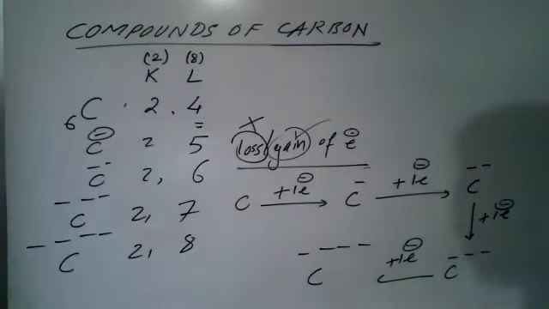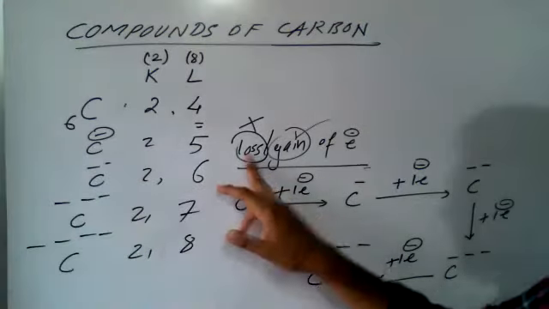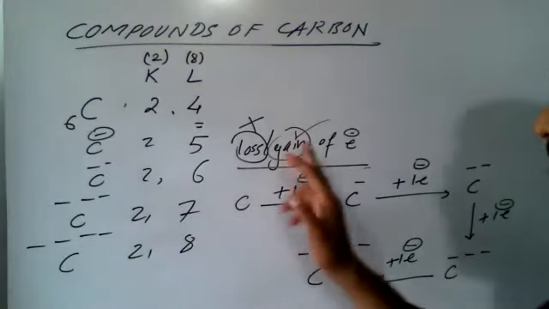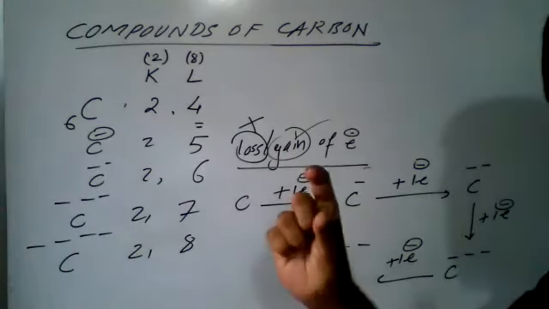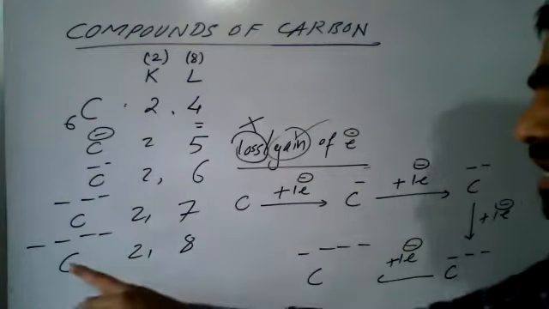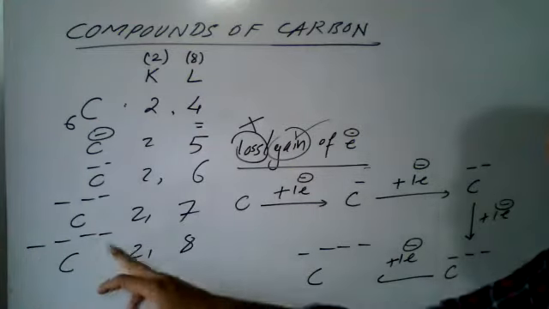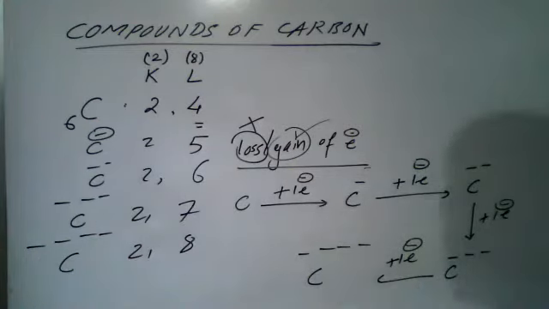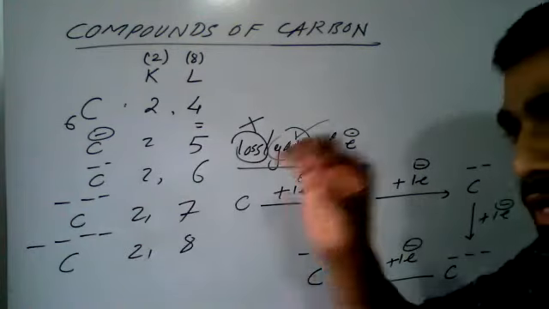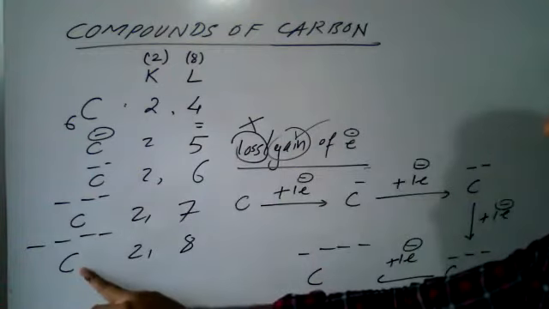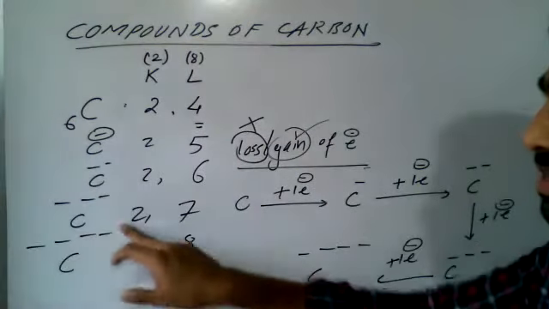Now see, by loss it will take 4 plus, and by gain it will take 4 minus. Now you see, carbon is a very small element, and if it carries a 4 minus charge by accepting electrons from another element such as a metal, it is very much impossible for carbon to have this 4 minus charge.